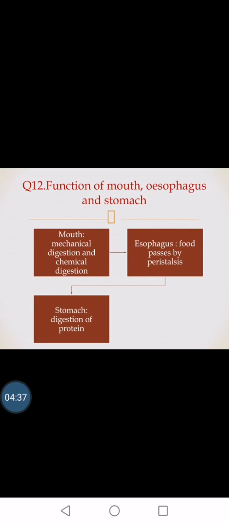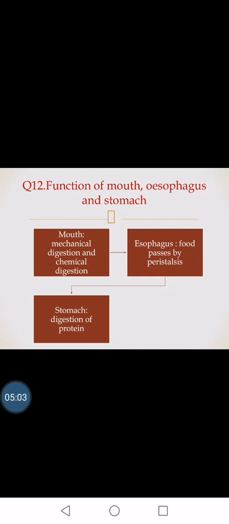Then comes the function of different parts of the alimentary canal. The first one is the mouth, then the oesophagus and stomach. As I have told you in the earlier slides, the mouth helps in mechanical as well as chemical digestion, mechanical through teeth, and then chemical digestion with the help of salivary amylase, which is released by saliva.